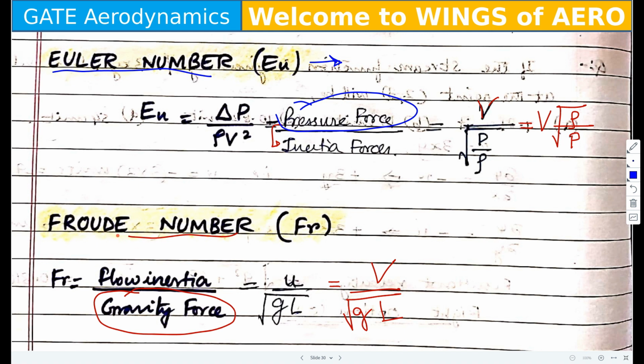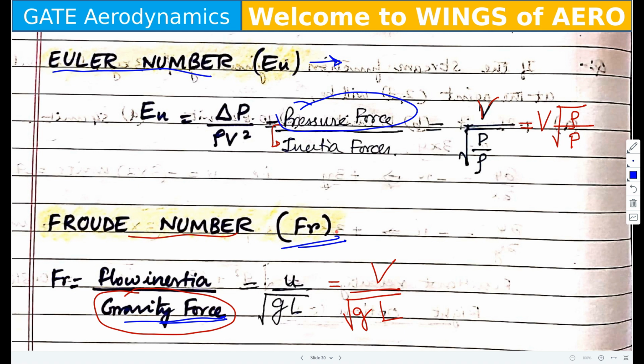Moving to next, we have the Froude number. Froude number is defined with the notation Fr. Okay, it has an impact with the gravity force, or the effect of gravity.